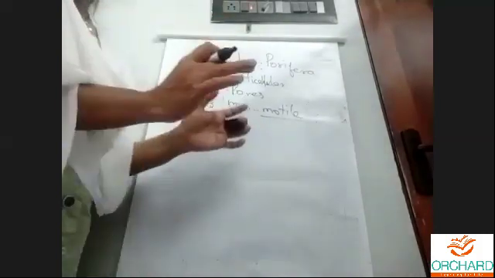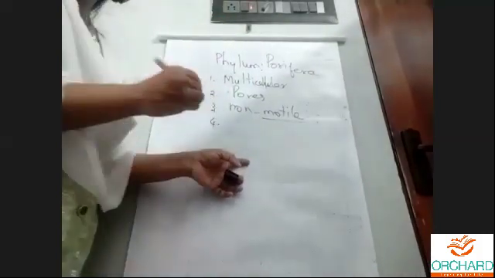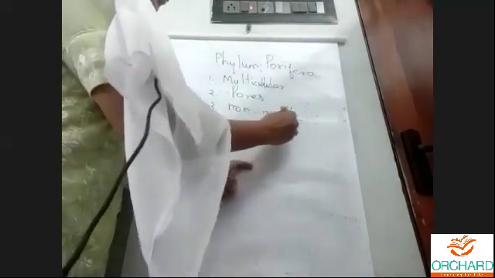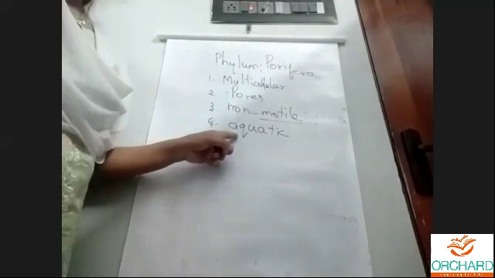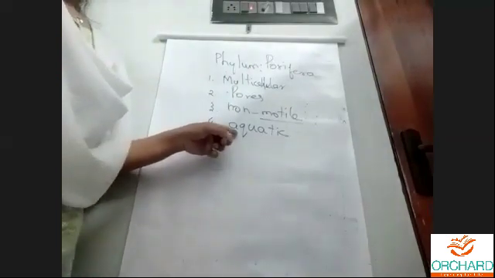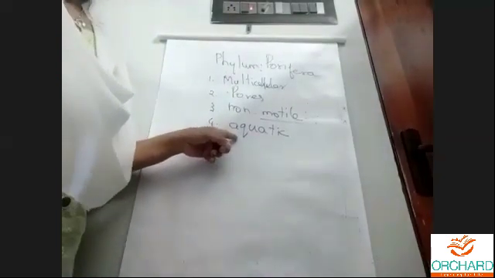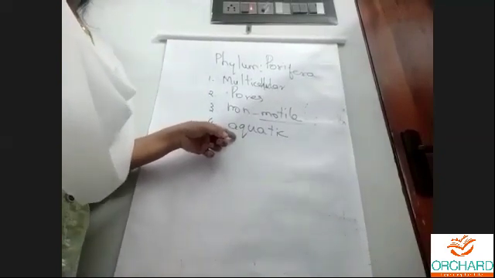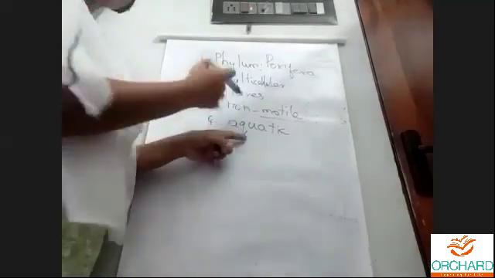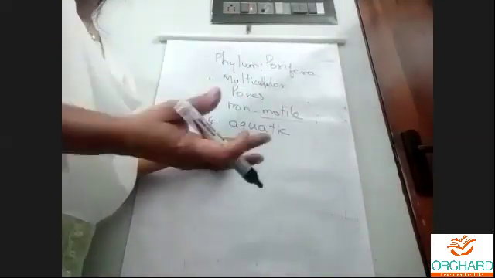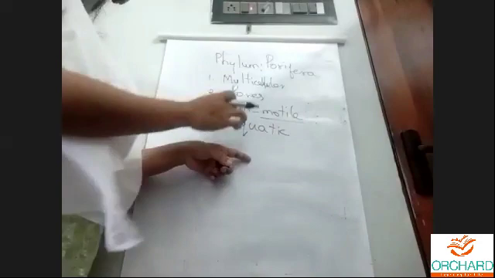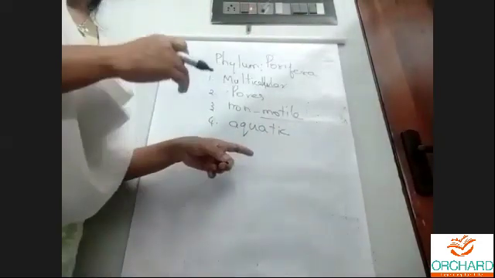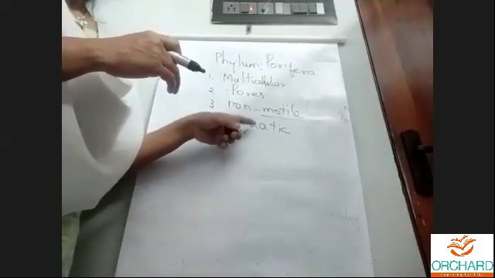Next important character is all are aquatic animals. So what are aquatic animals? They can live only in water. They cannot live on land. These animals are attached to the bottom of the water body or to a rock.